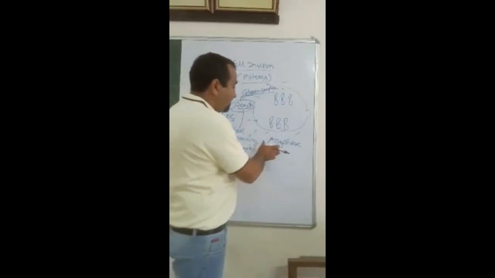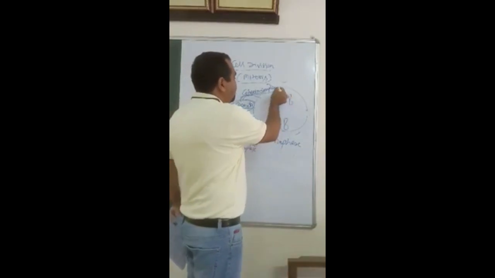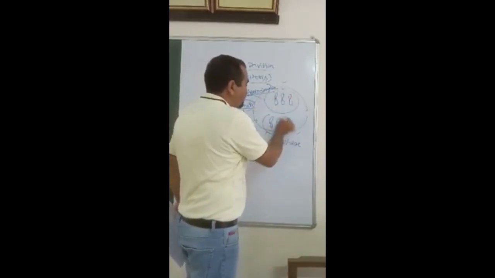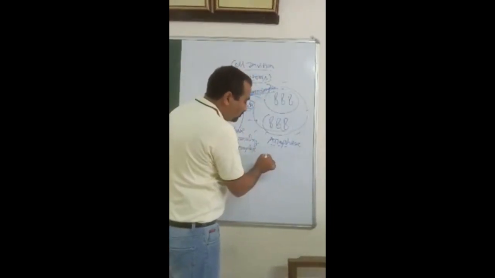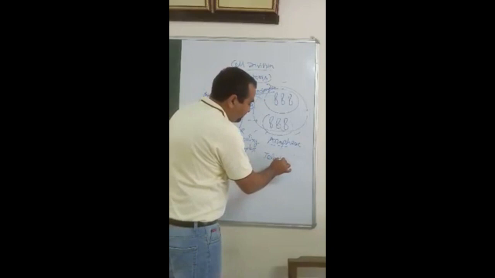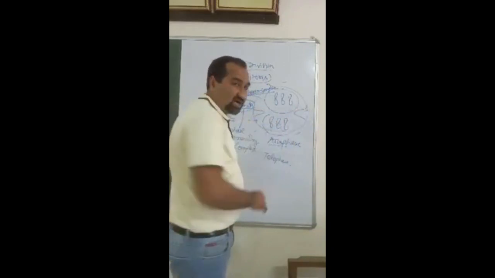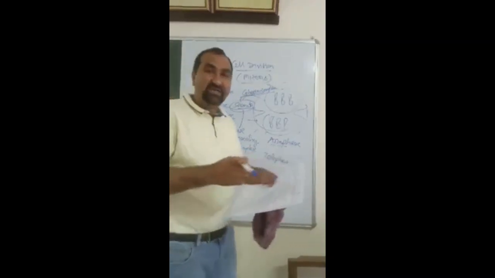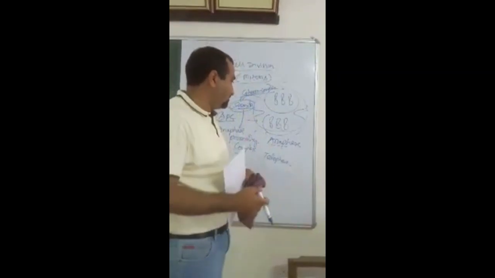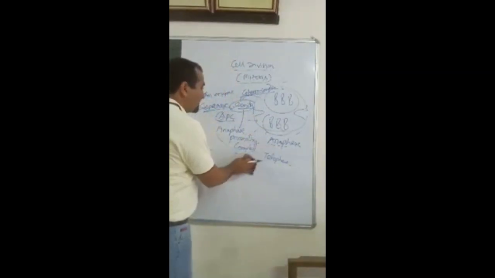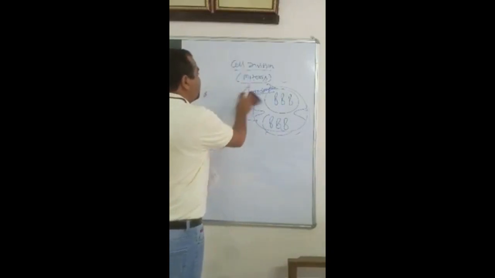Now here the anaphase process completes, and at telophase the nuclear membrane starts synthesizing. Right from the beginning of anaphase up to telophase, the cytokinesis starts. That is, both the daughter cells start separating from each other. So this is what happens in mitosis.